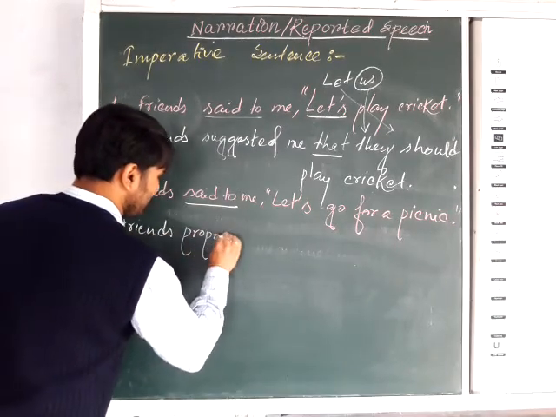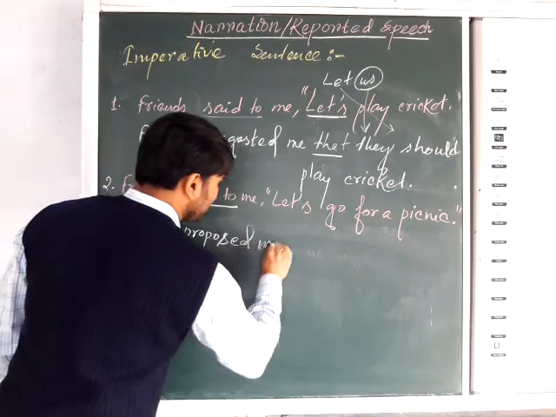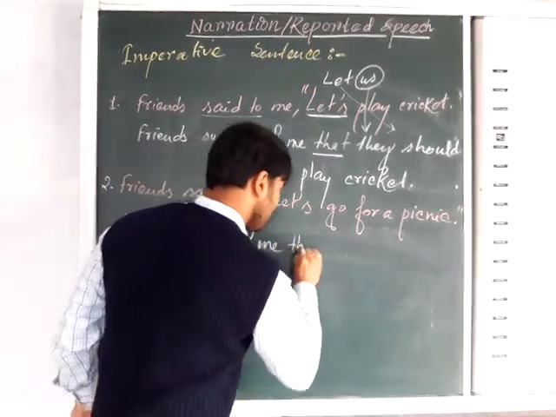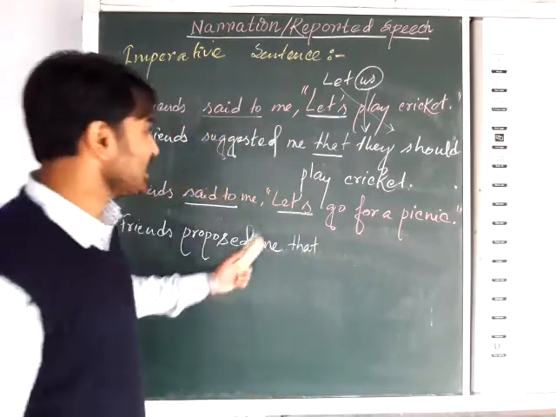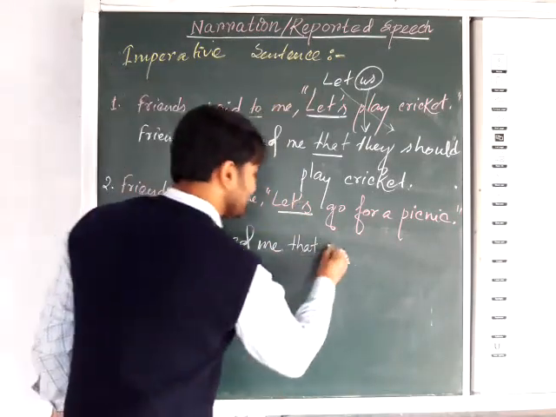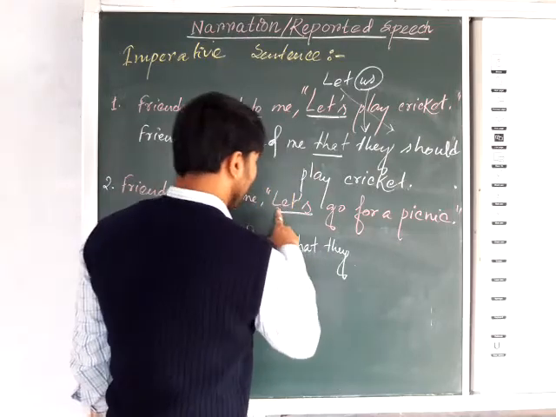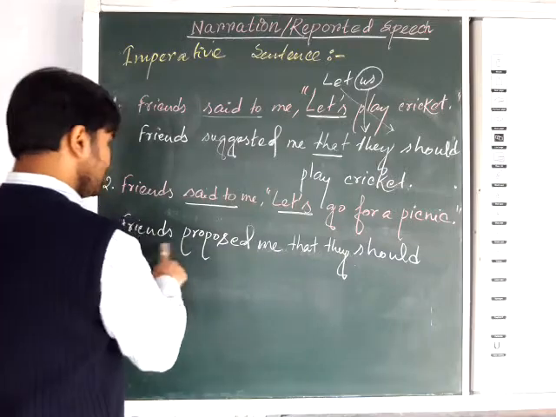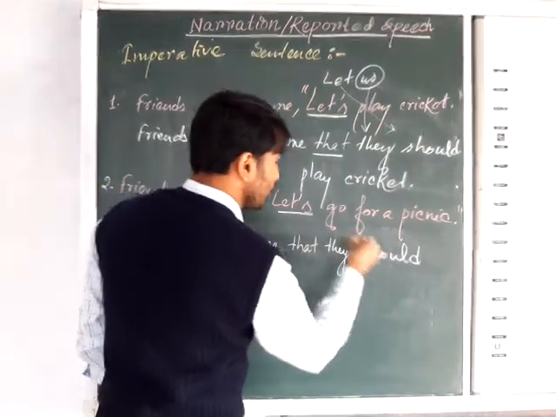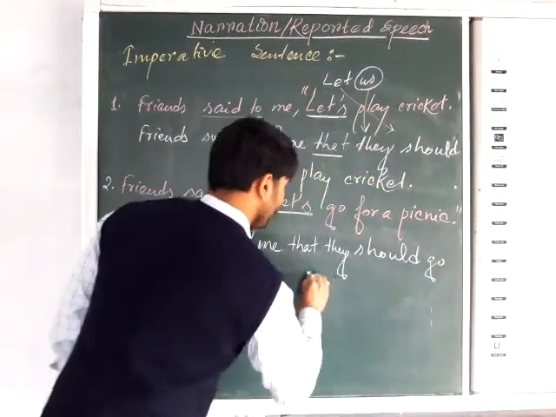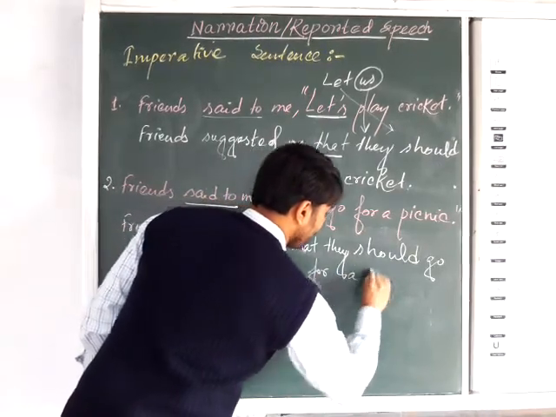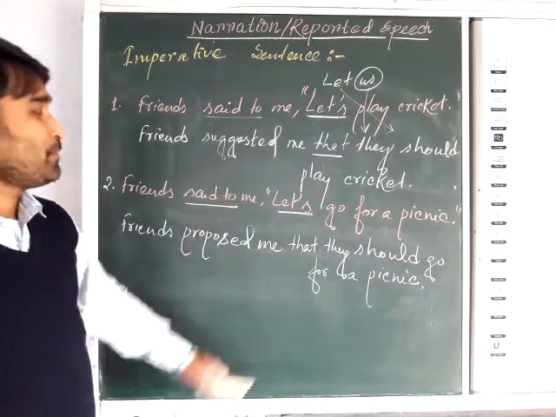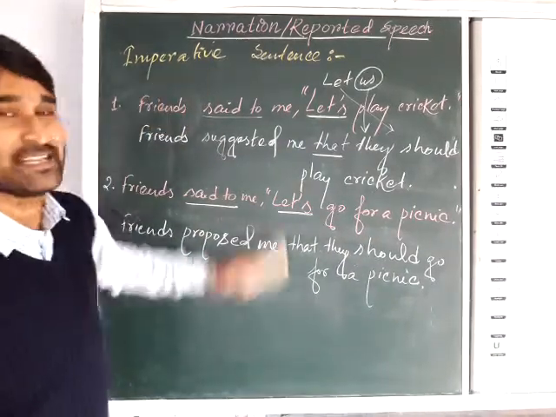Friends proposed me. Here you can see the reporting verb has been changed. So proposed me that. Now as you know, let us stands for us will be they and let stands for should. So proposed me that they should go for a picnic. Now I must tell that imperative sentence has been completed.